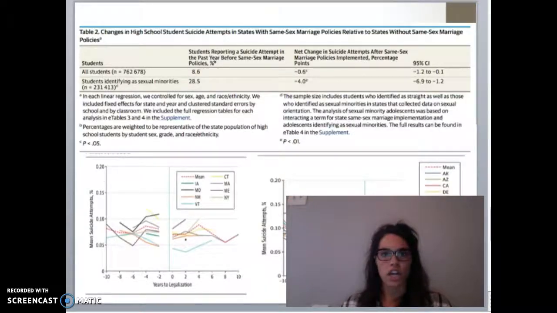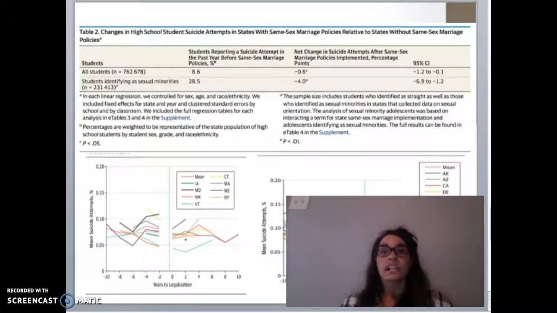This is going to be hard. This is hard to read for your sake, but I hope I can do an okay job explaining it. This is table 2, and this shows the changes in high school students' suicide attempts in states with same-sex marriage policies relative to the states without same-sex marriage policies.